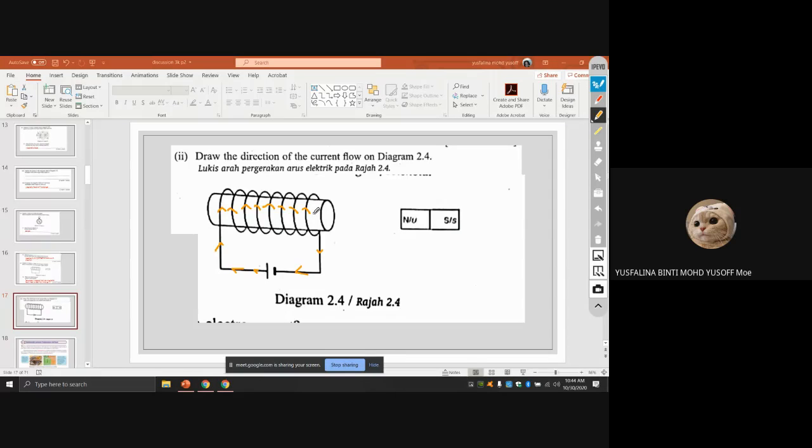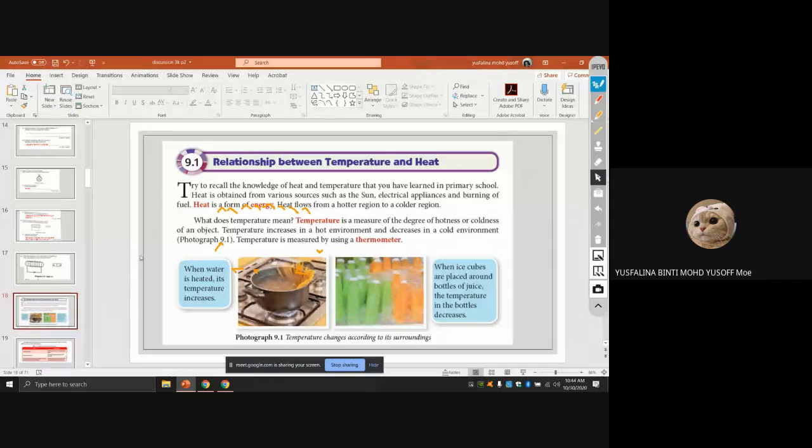Okay, next one. We see about the relationship between temperature and heat. Try to recall the knowledge of heat and temperature that you have learned in primary school. Heat is obtained from various sources such as the sun, electrical appliances, and burning of fuel. So what is heat? Heat is a form of energy. Heat flows from the hotter region to the colder region.